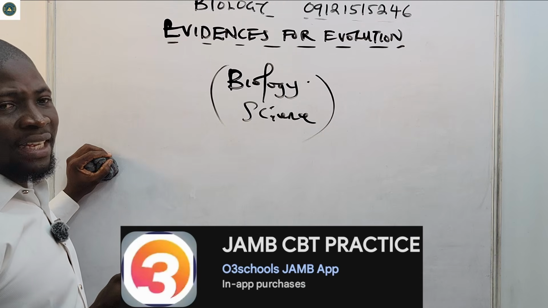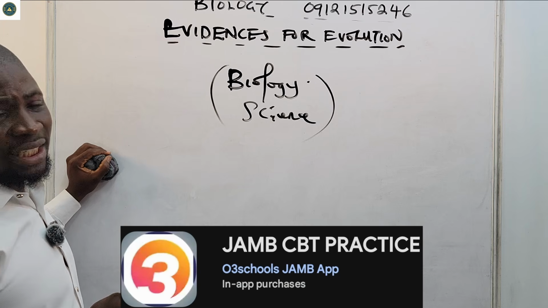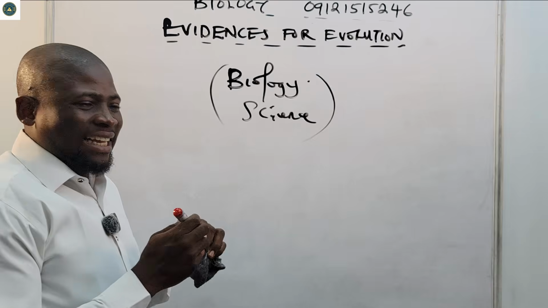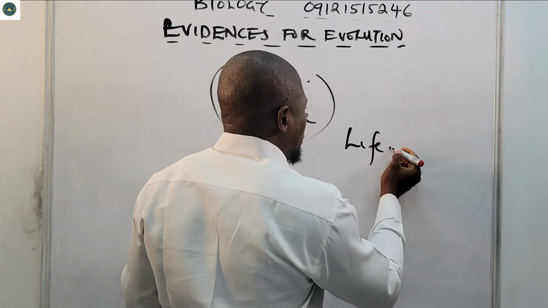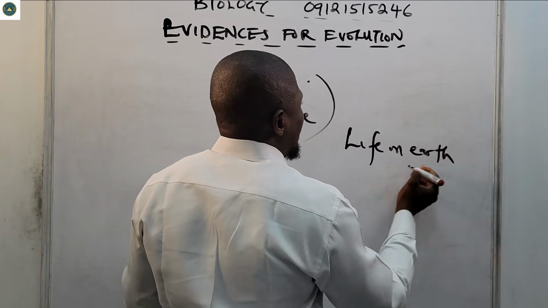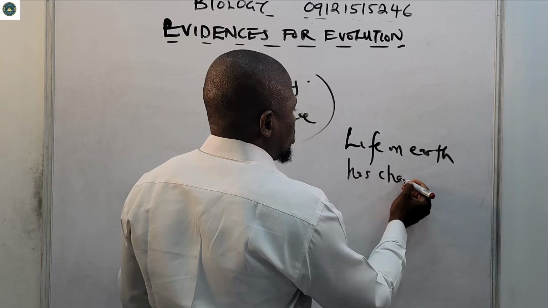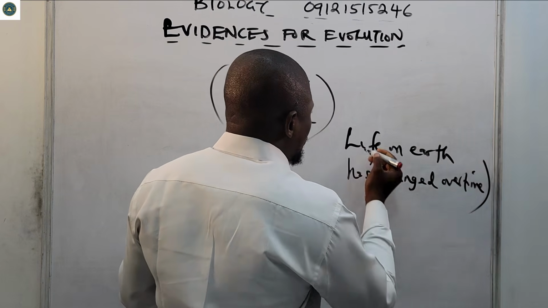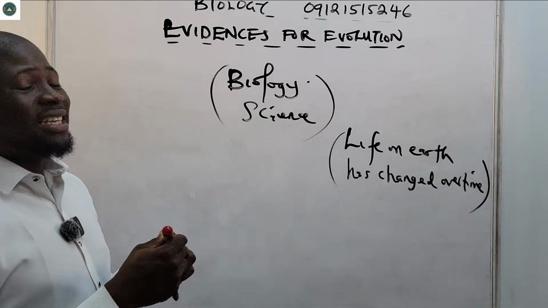These pieces of evidence, spread across these fields, all point to the fact that life on Earth has changed over time.